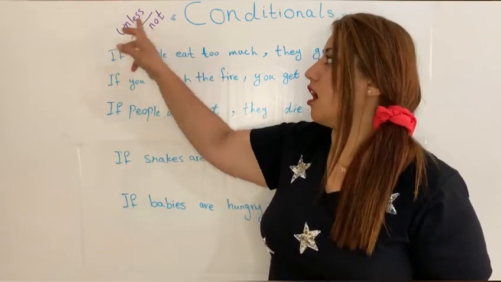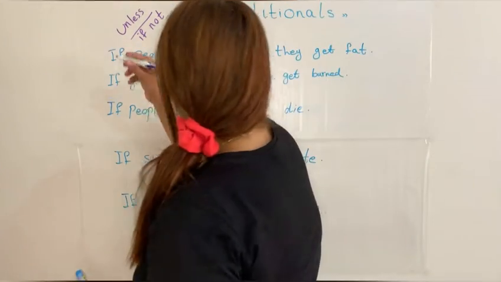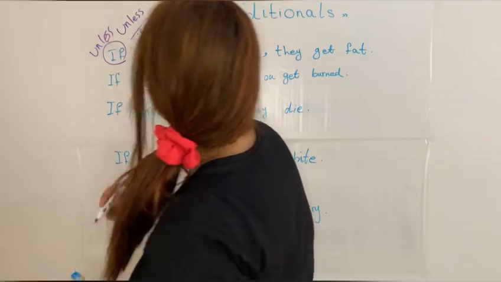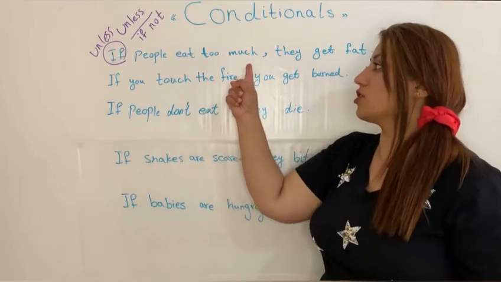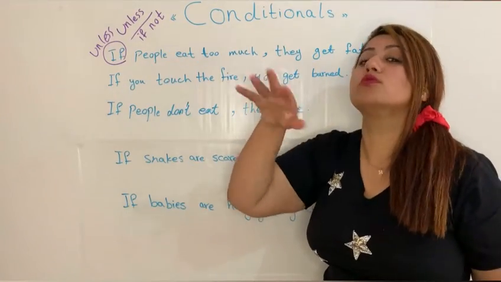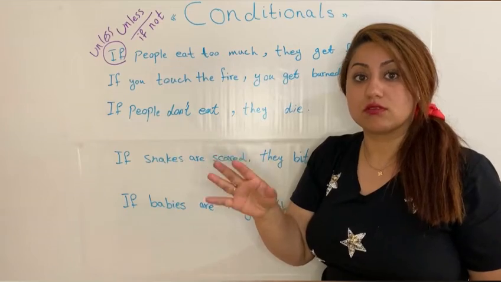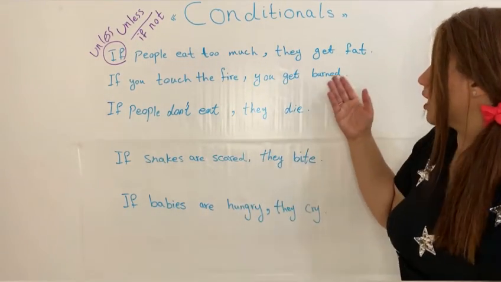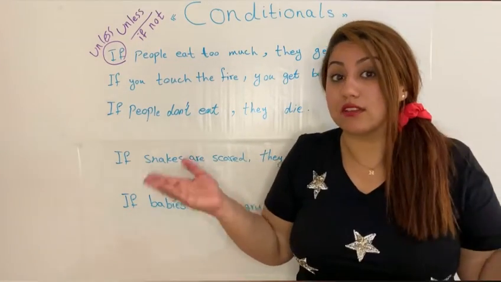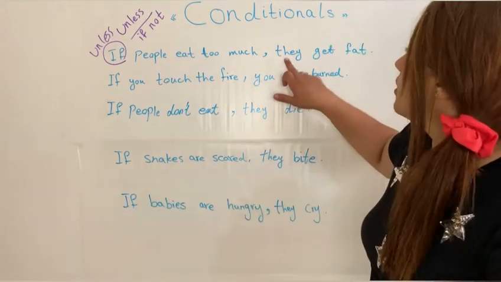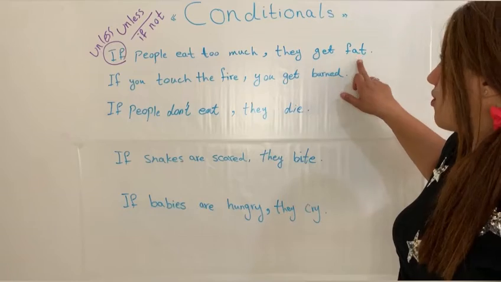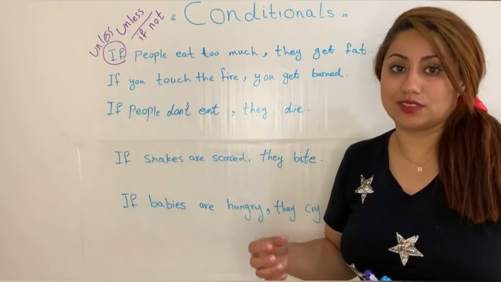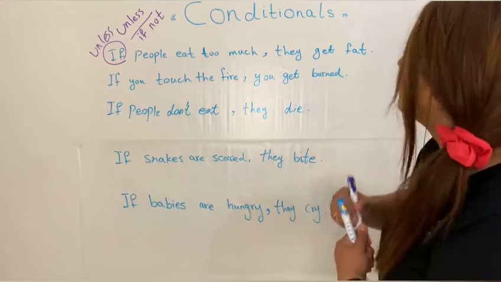I mean unless. Unless people eat too much means if people don't eat too much. So they don't die, they don't get fat, they don't get sick. They get fat changes to they don't get fat. Negative.